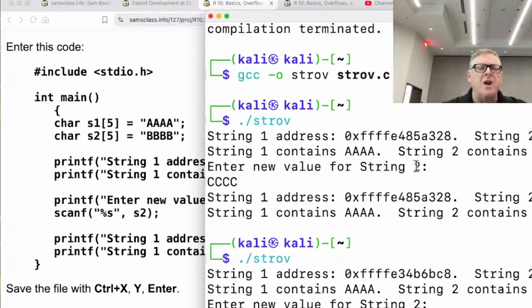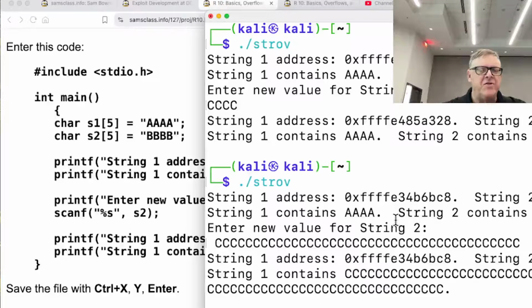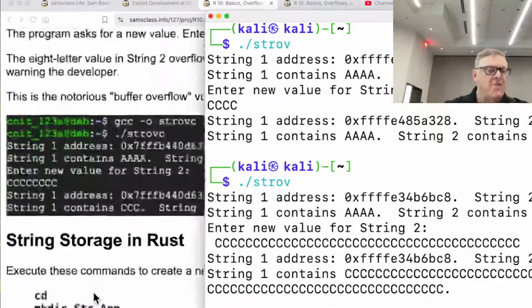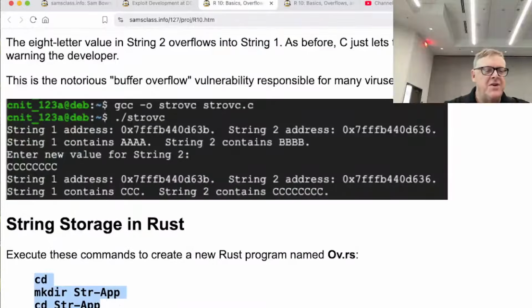Now, up here when I put a new value for string 2, string 1 stayed the same and string 2 changed to C's. But here I put in a new value for string 2 and string 1 changed. Again, how is a developer supposed to cope with this? This is madness. Put in a value for one string and a different string changes. This is very cruel. And it doesn't happen in Rust, of course. If you try this in Rust,